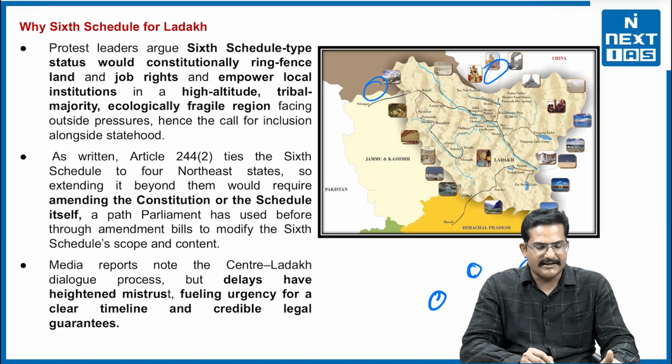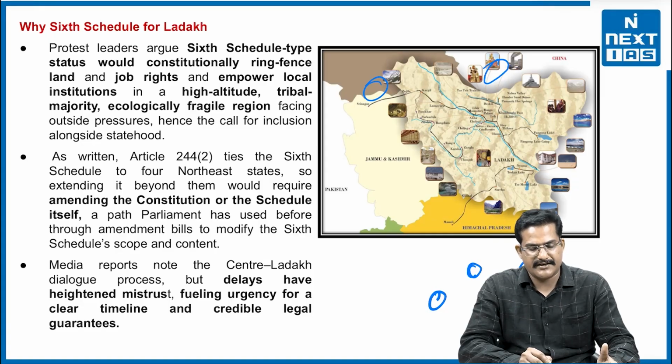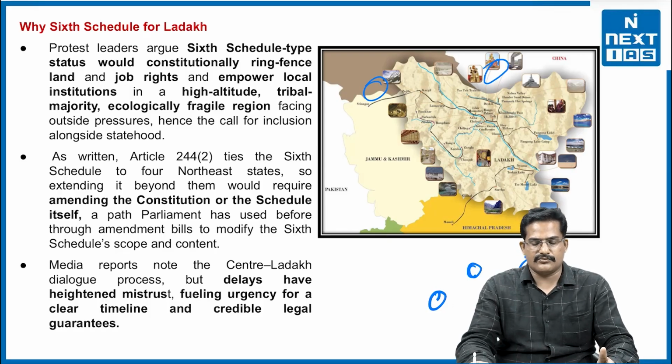So protest leaders argue that 6th Schedule type status would constitutionally ring-fence land and job rights, right, and empower local institutions in a high altitude, tribal-majority, ecologically fragile region. So what happened? I was reading certain reports. So as per those reports,